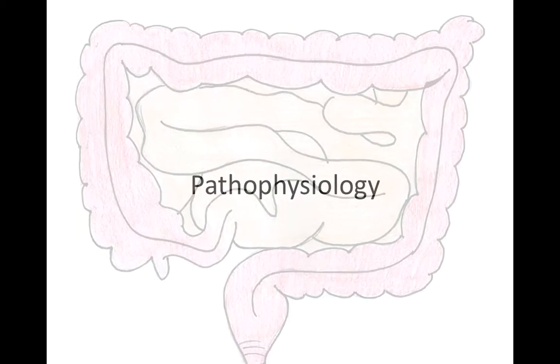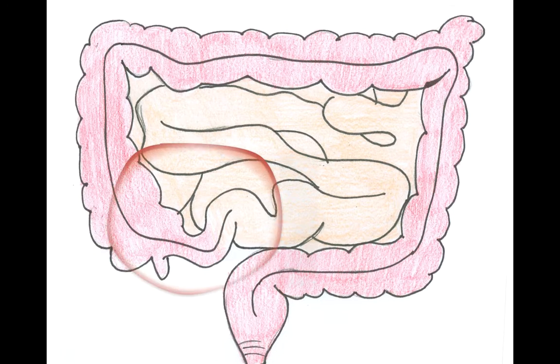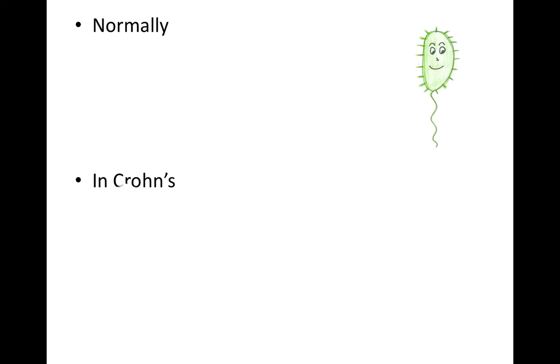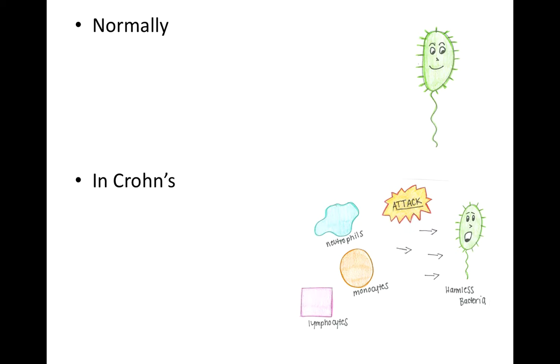Pathophysiology. Crohn's disease is an inflammatory bowel disease that can affect any part of the GI tract, although in the majority of cases, it affects the distal small intestine or the upper large intestine. In Crohn's disease, the intestinal wall becomes inflamed due to the activation of inflammatory mediators that cause nonspecific tissue damage. The GI tract normally contains harmless bacteria that aid in digestion, synthesize vitamins, and may even play a role in regulating weight.